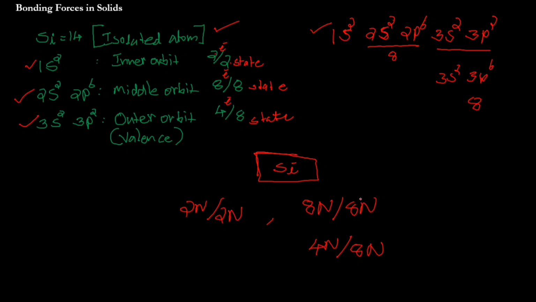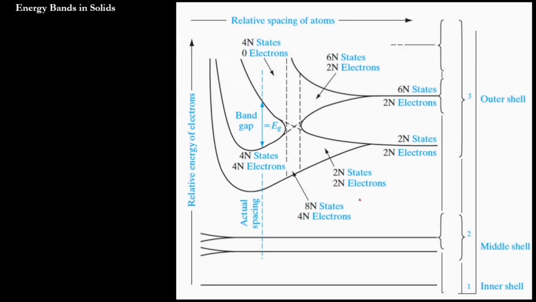So I am moving to the diagram. Yes, this is our diagram of the silicon atom, energy band in silicon. First of all, let me explain. This is a graph basically. We have an x axis and a y axis. Okay, this is my x axis, and this is my y axis. You should think everything in this manner: x axis and y axis.